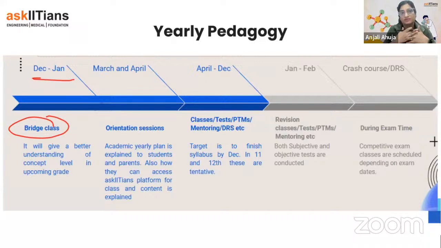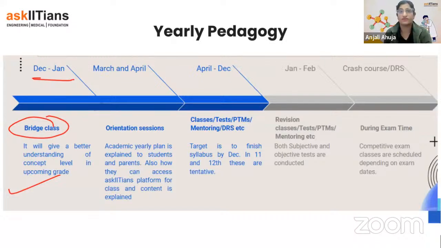there will be bridge classes. Bridge classes we will be conducting, you may say, in December, or a few days of January also. During that period, we will be teaching you connecting topics. Like suppose you are in 9th class, we will be teaching you topics which connect 9th and 10th, so that when you go to 10th class, you already know that topic, and it will save your time and give you better understanding next year. That is the purpose of the bridge classes. So in December and January, we keep bridge classes.